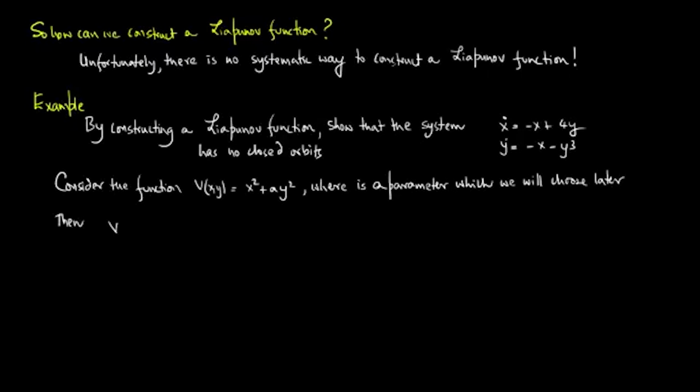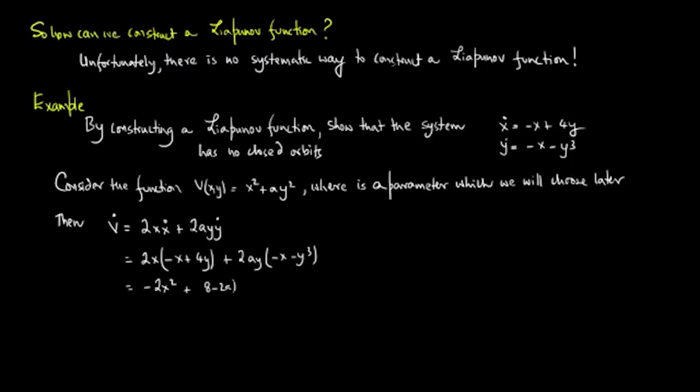Then V dot is equal to 2x x dot plus 2a y y dot, which is equal to 2x times (minus x plus 4y) plus 2a y times (minus x minus y cubed), which is equal to minus 2x squared plus (8 minus 2a) times xy minus 2a y to the 4.